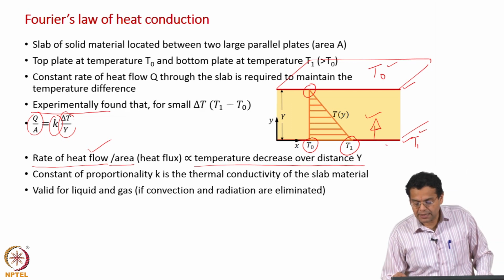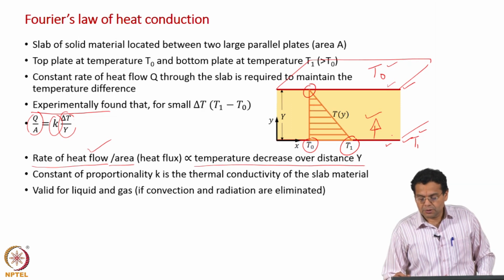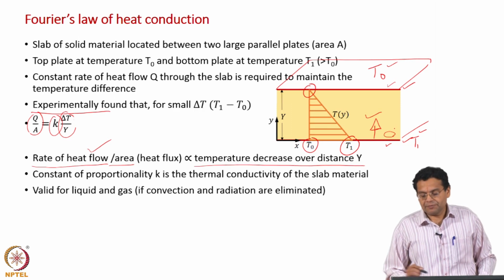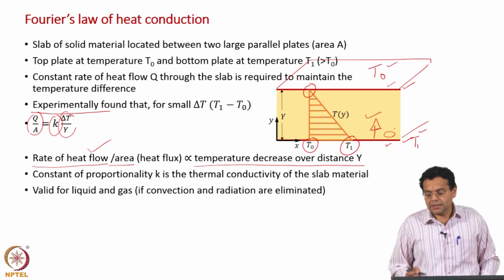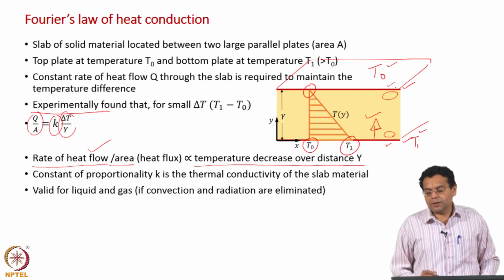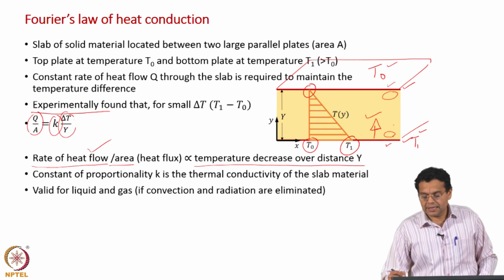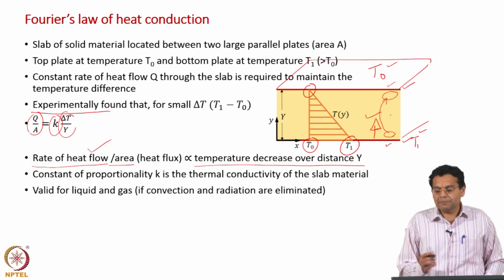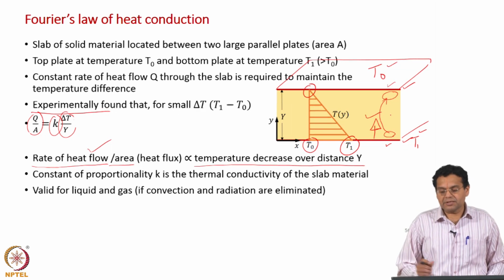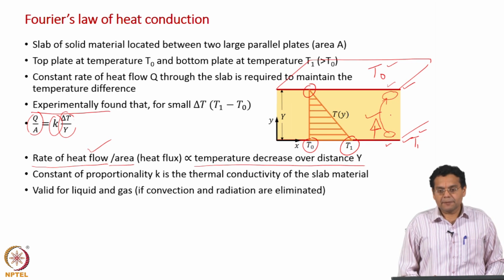This plate is at a higher temperature, this plate is at a lower temperature. So, the fluid here will be at a higher temperature and will have a lower density, and the fluid here will be at a lower temperature and will have a higher density. Which means that this fluid will move here, and there will be movement of liquid in the region we are considering, which will add to the complexity, which we call convection.